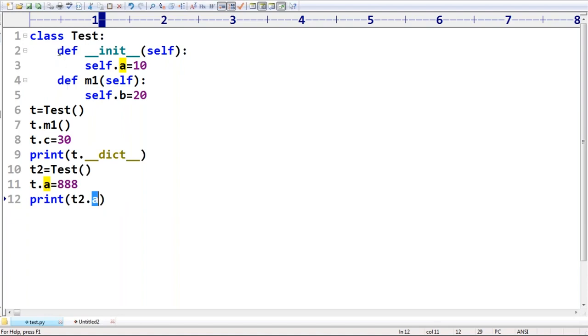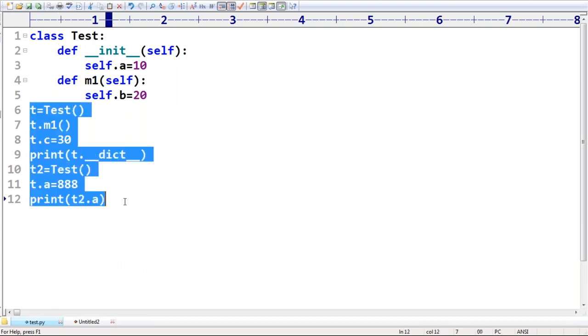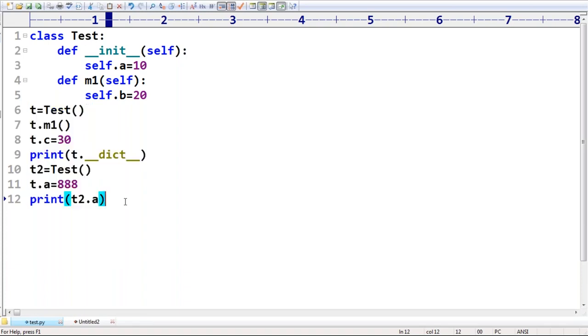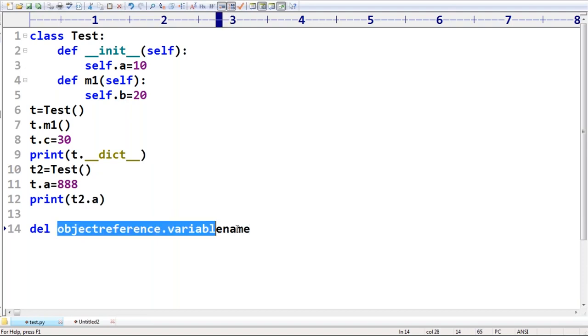Next, is it possible to delete instance variables or not? Yes, you are allowed to delete instance variables. You can delete them by using del, object reference dot variable name. We have to use the del keyword like this.